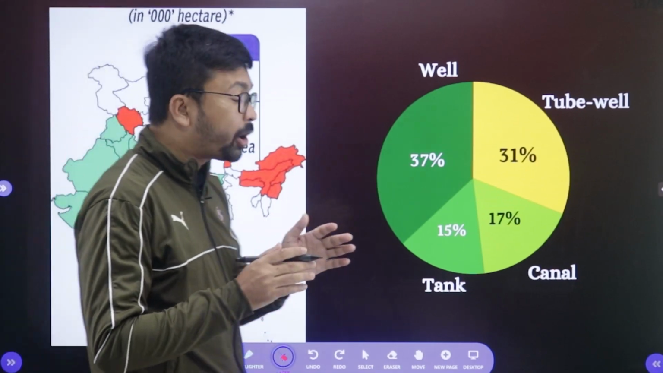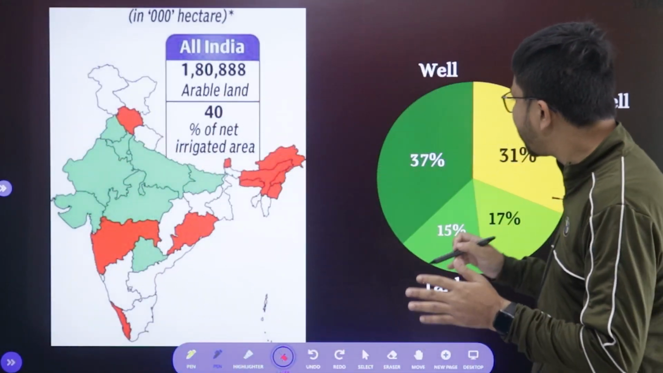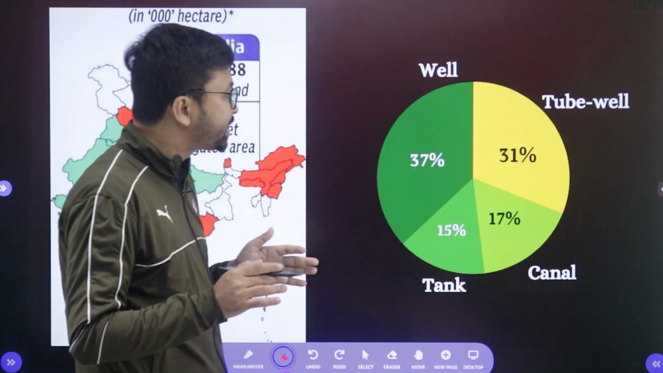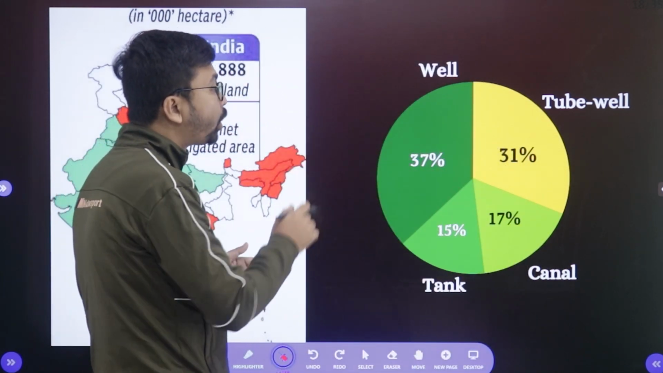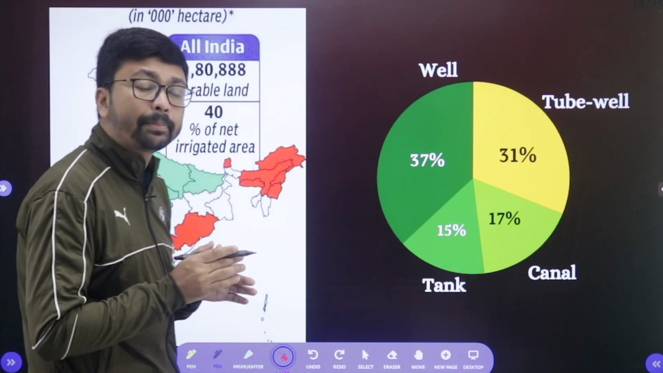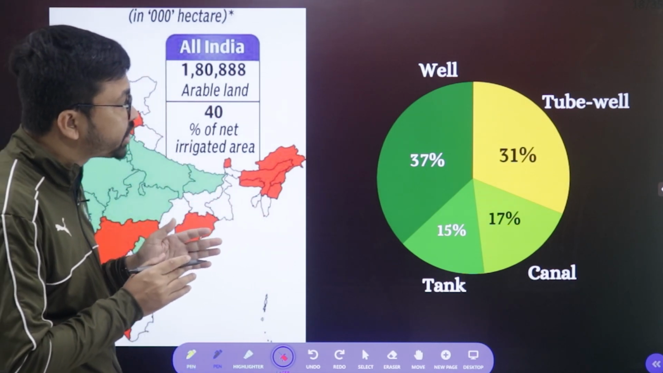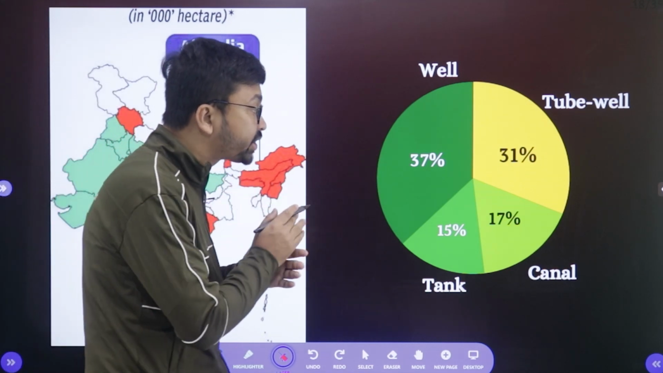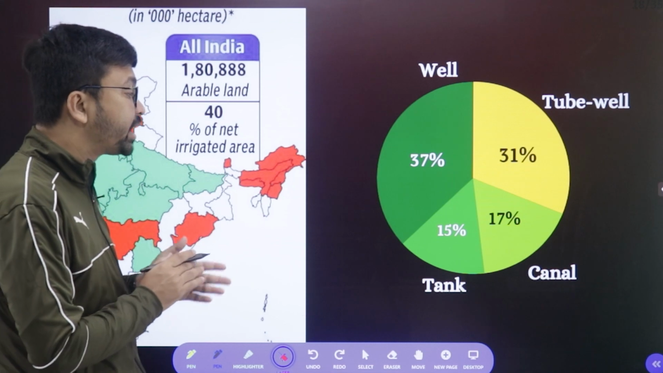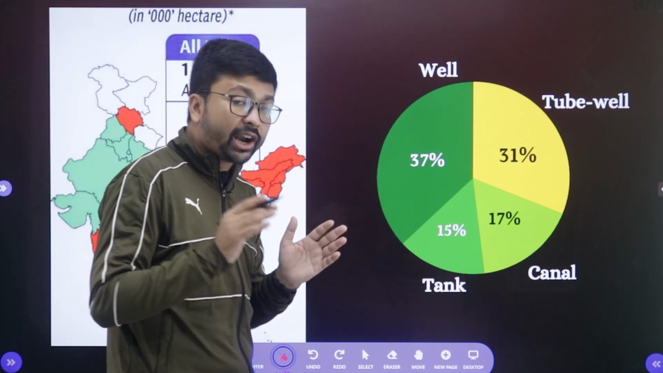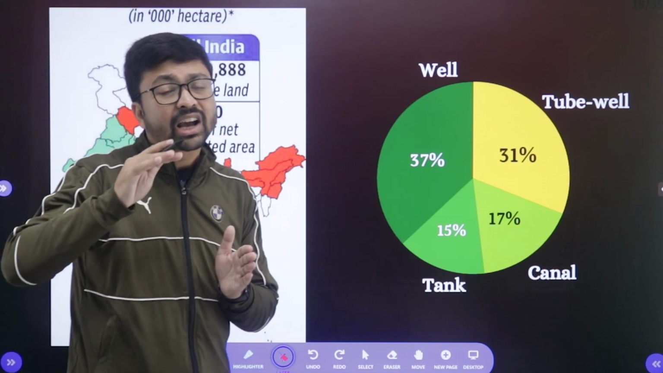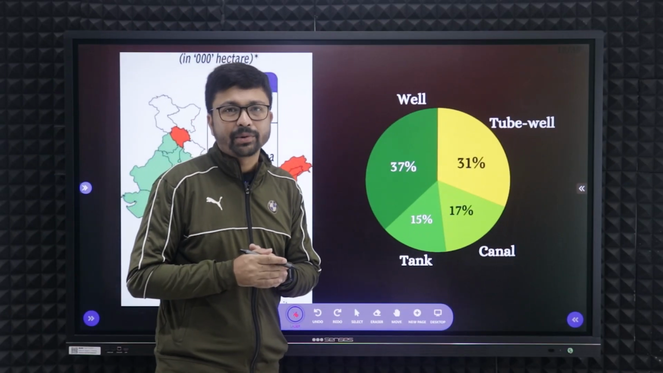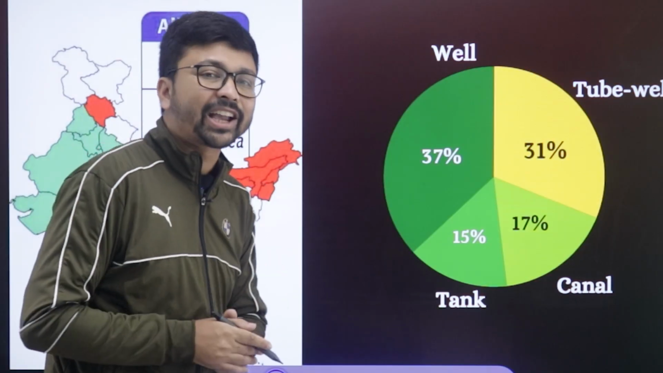Now we'll discuss the methods of irrigation. Basically, you need to focus on 4 types of irrigation that we are practicing most in India. First, well irrigation, where we are doing irrigation in 37% of the area. Then tubewell irrigation, that is 31%, canal irrigation 17%, and tank irrigation, that is 15%. Remember, the area under canal irrigation is increasing day by day due to the multi-purpose river projects, the initiatives taken by the government.